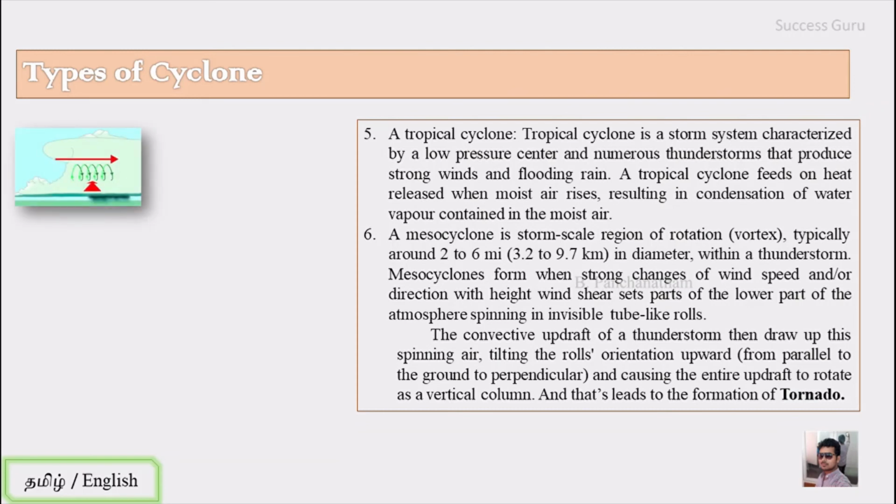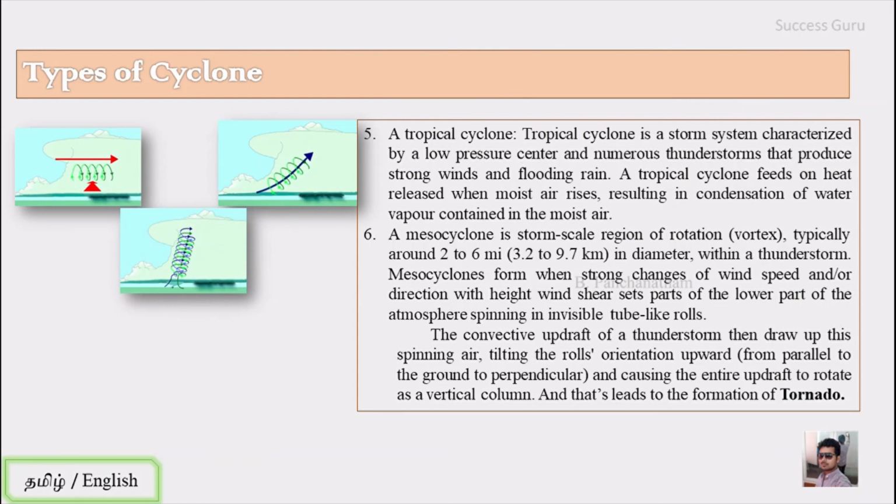So the first requirement for the formation of a mesocyclone is a strong change in wind speed and direction, and the convection updraft of the thunderstorm then draws up the spinning air, tilting the rolls upward. So due to this convection, what happens? This horizontal rotation will be tilted and become vertical, causing the entire updraft to rotate as a vertical column, and that leads to the formation of a tornado.